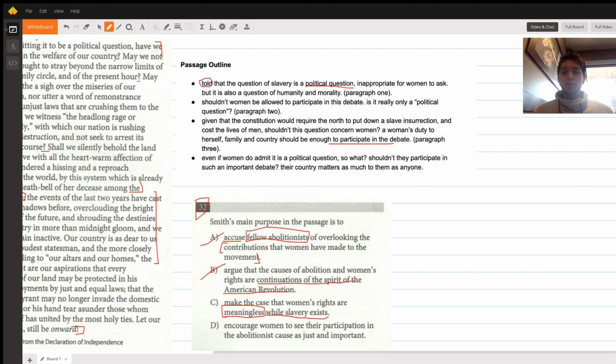And then if we just think about it a little bit further, we're going to see it's not right. There's no points where she's like, as long as slavery exists, women have no rights. She's not making that point, and we can eliminate it.